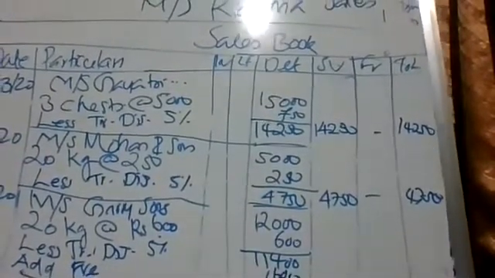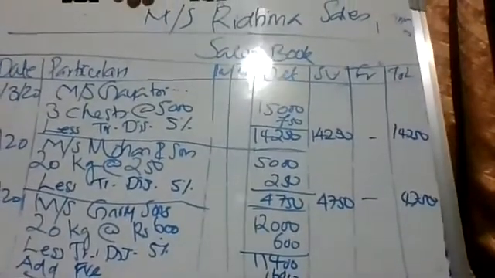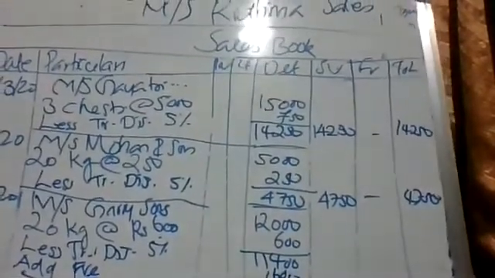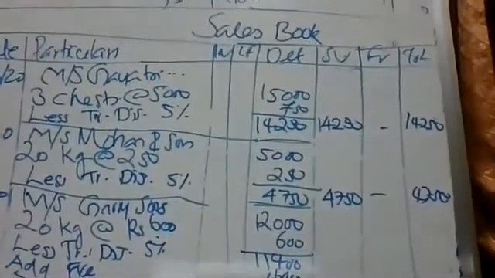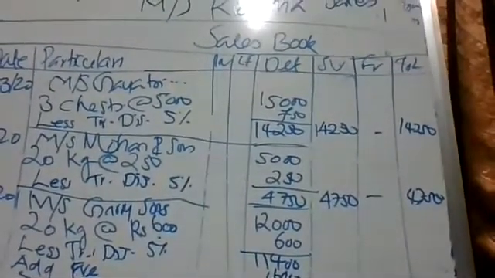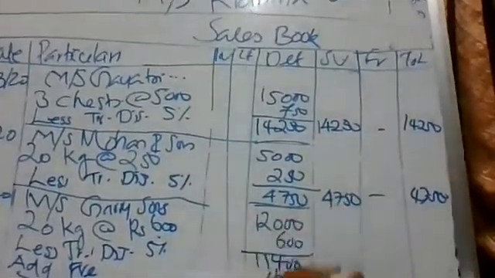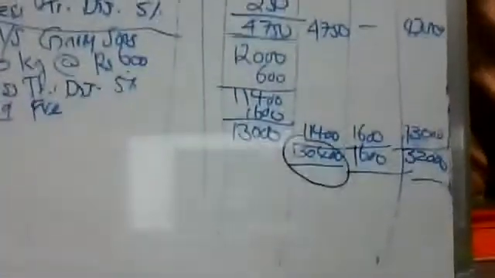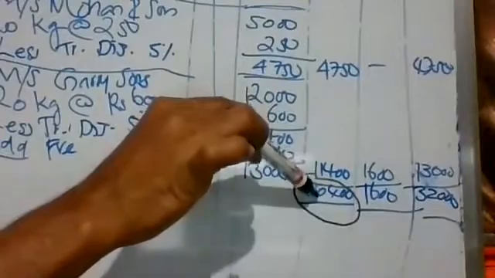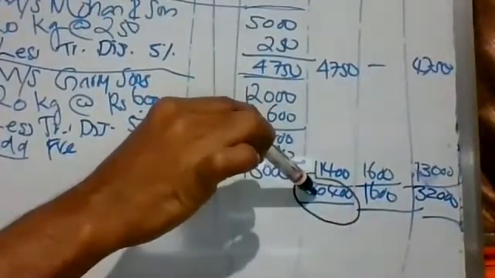So when we are passing journal entry, which account is to be debited? This account is to be debited. Yes. See, 30,400 is to be debited, right? Or credited.